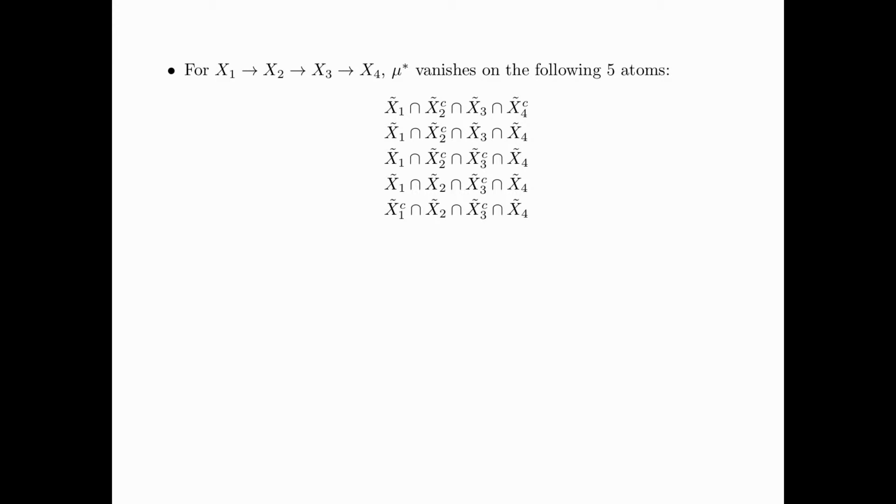For the Markov chain x1, x2, x3, and x4, it turns out that mu star vanishes on the following 5 atoms. Because of this, the information diagram can be displayed in 2 dimensions.